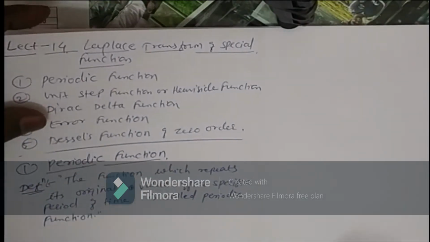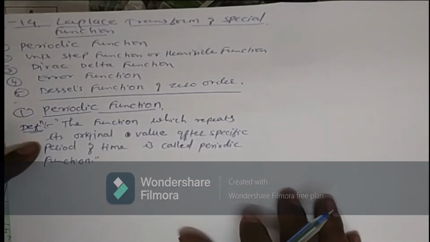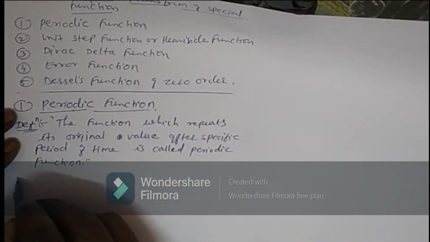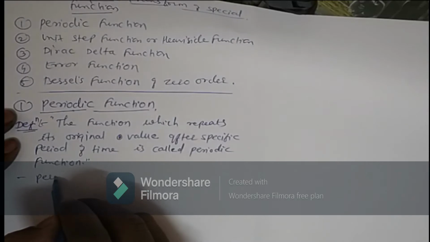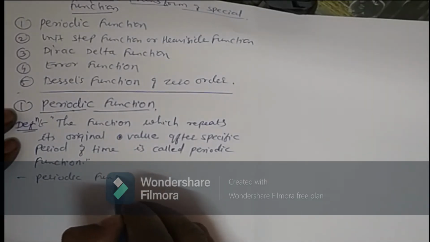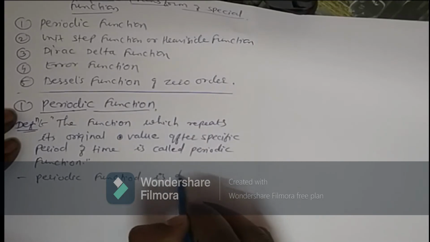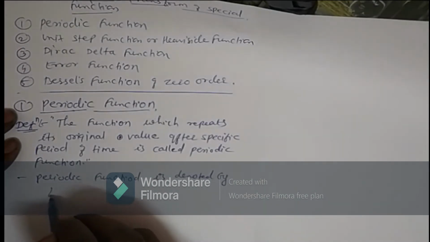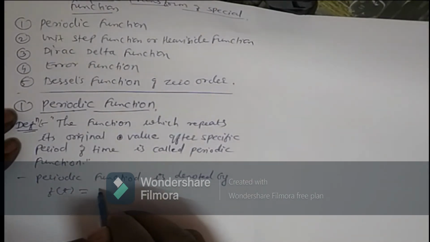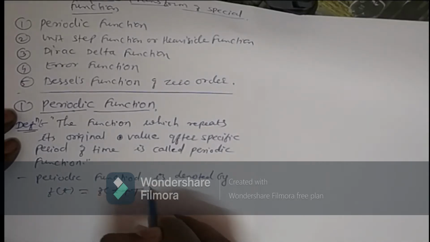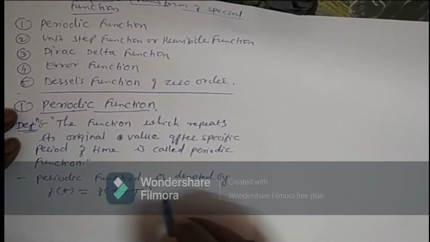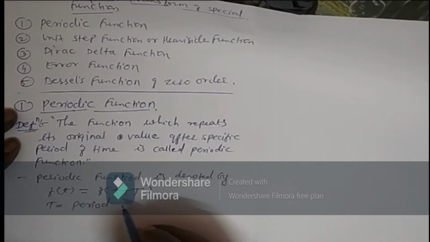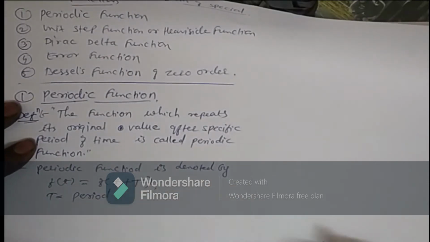Now, how is this periodic function denoted? The periodic function is denoted by f of t is equal to f of t plus T. Now what is this capital T? This capital T is nothing but the period of the function. Okay, this is known as the period.